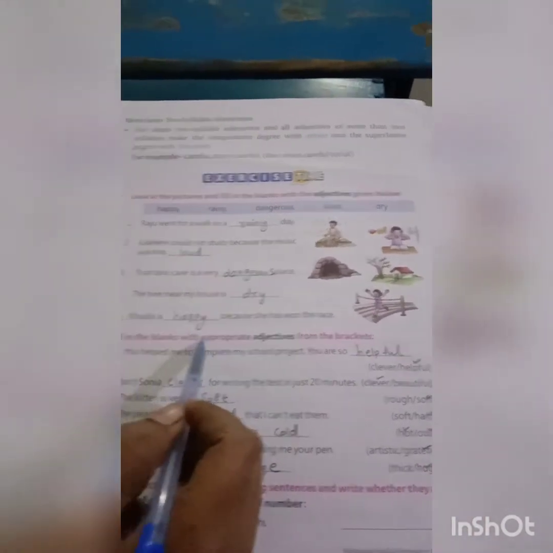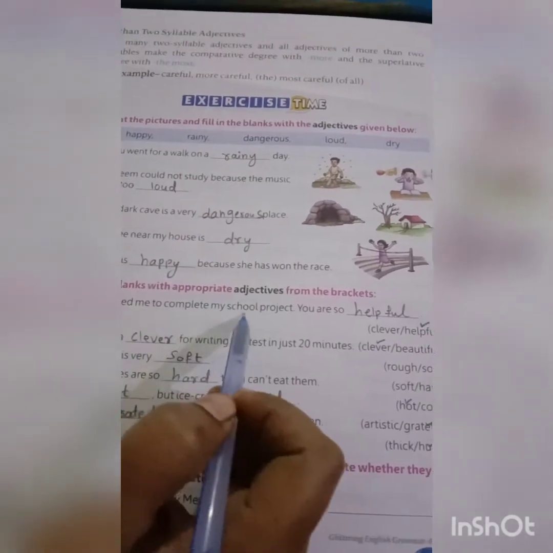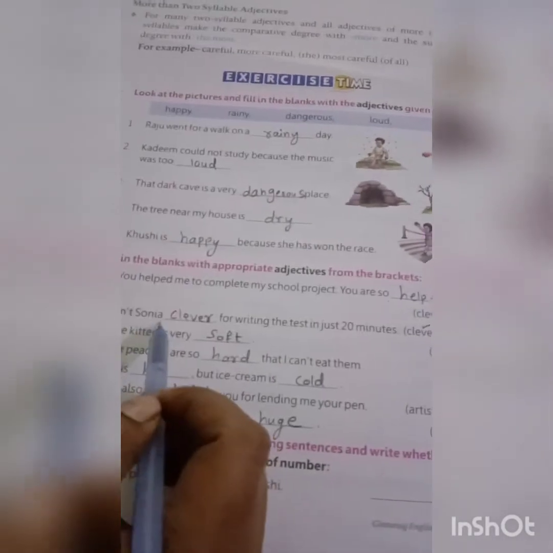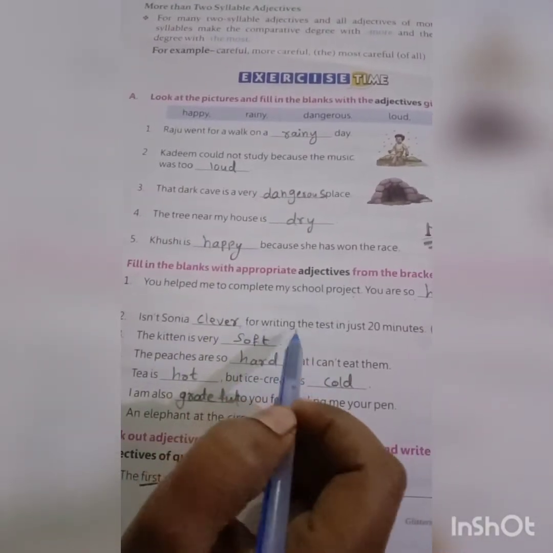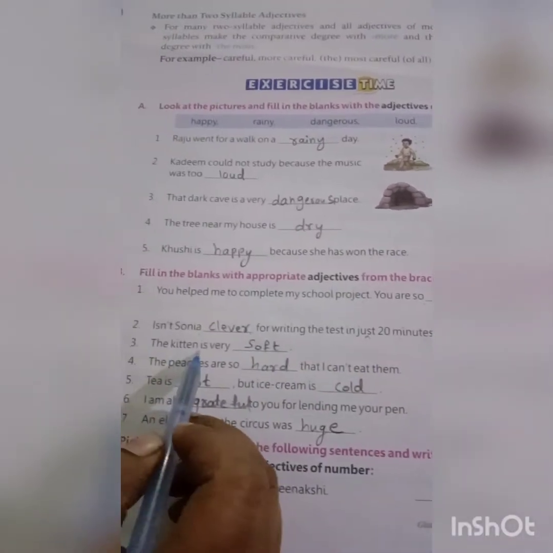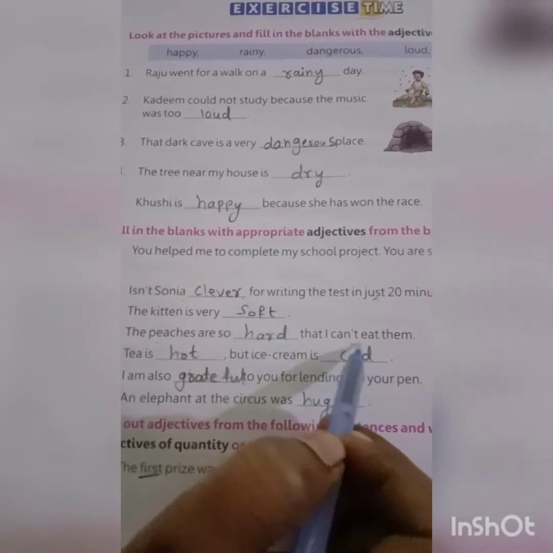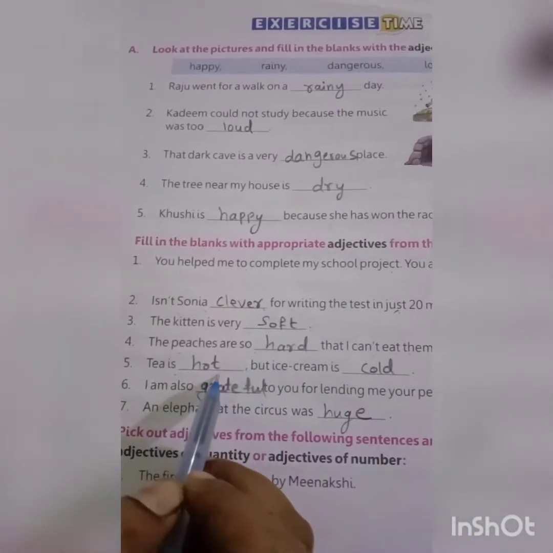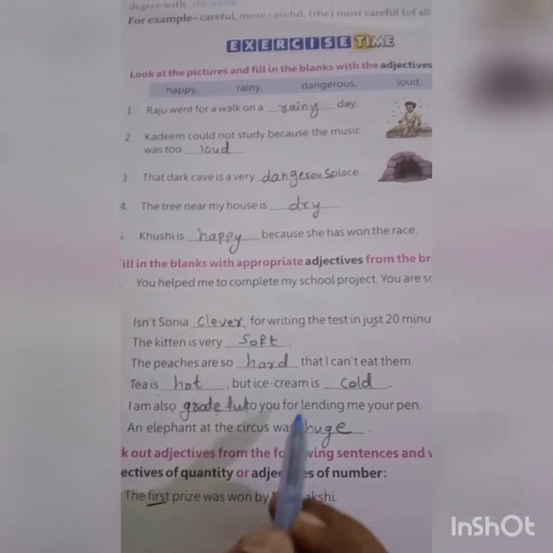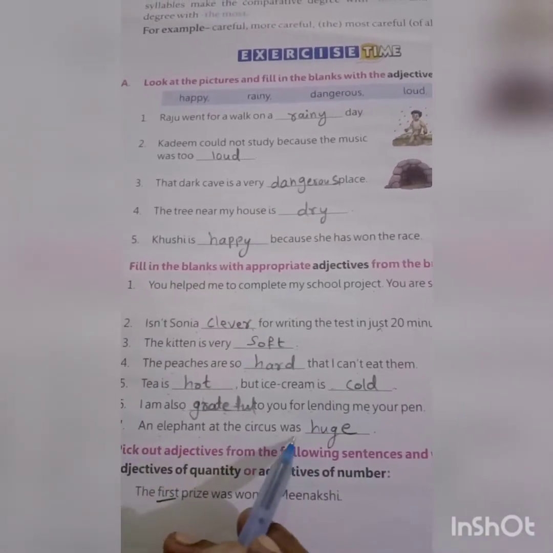Fill in the blanks with the adjectives from the brackets. You helped me to complete my school project. You are so helpful. Well done, Sonia. Clever for writing the test in just 20 minutes. The kitten is very soft. The peaches are so hard that I can't eat them. Tea is hot, but ice cream is cold. I am also grateful to you for lending me your pen. An elephant at the circus was huge.